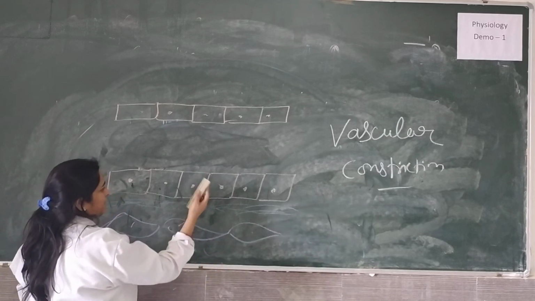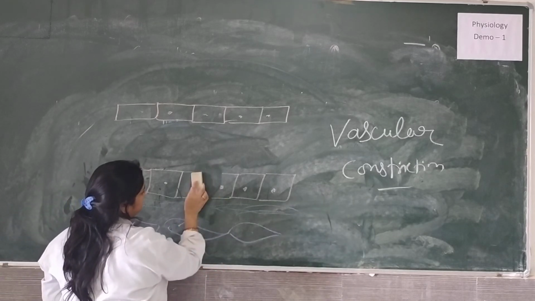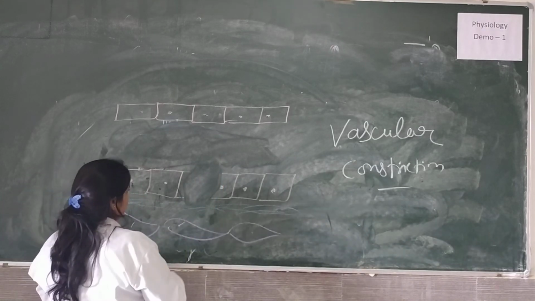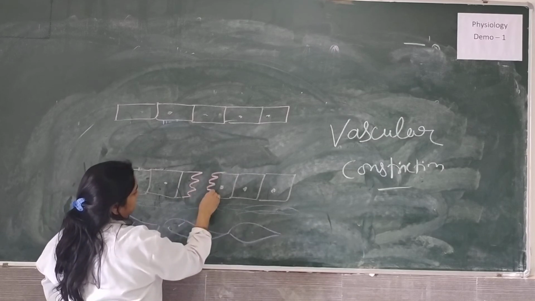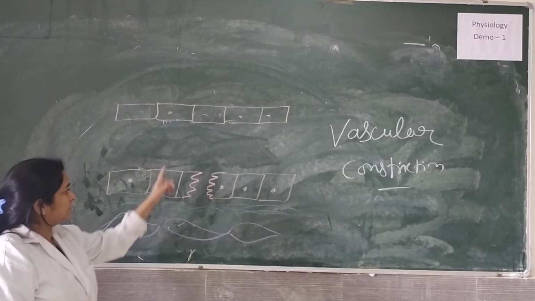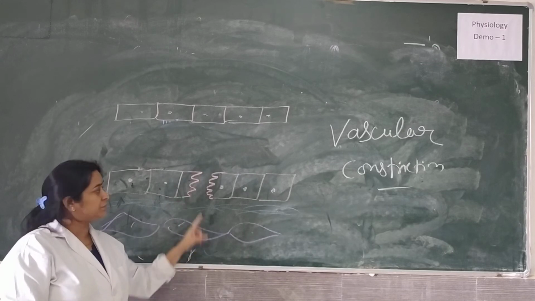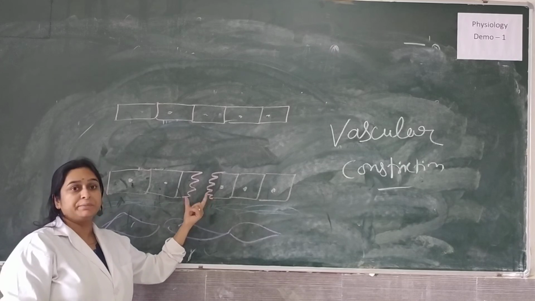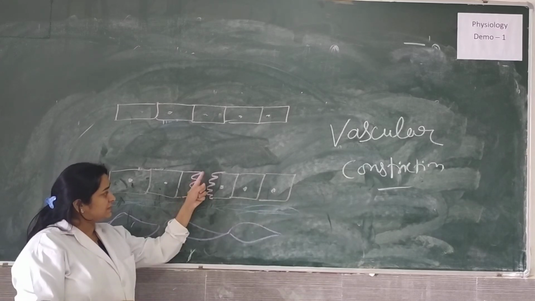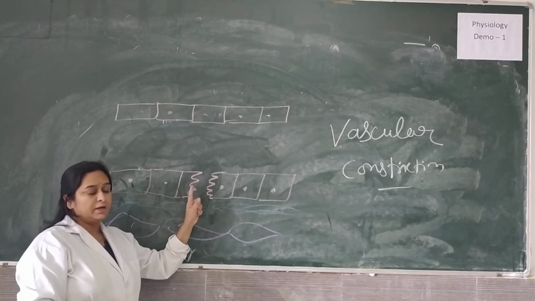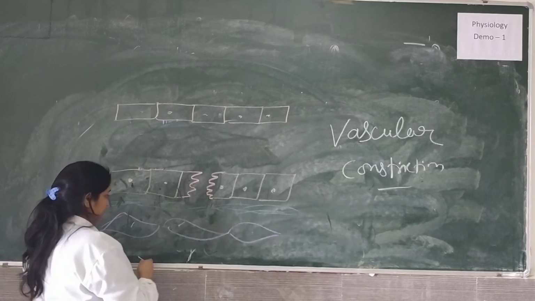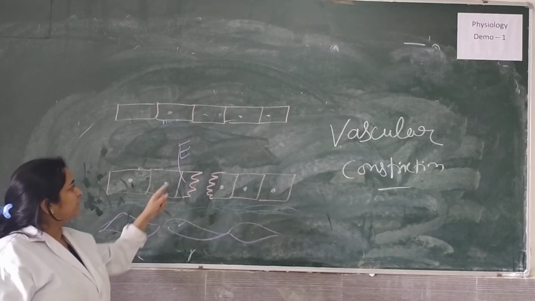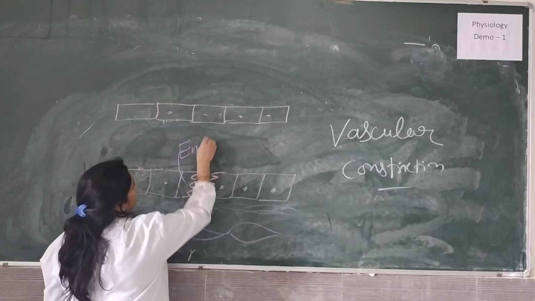Now suppose there is damage to this area. For some reason there was damage to this area. Now what will happen? The blood will start leaking out of this vessel, which we don't want. We want this leaking of the blood to be stopped immediately. So for that, what happens? This damaged blood vessel will secrete a molecule known as endothelin.